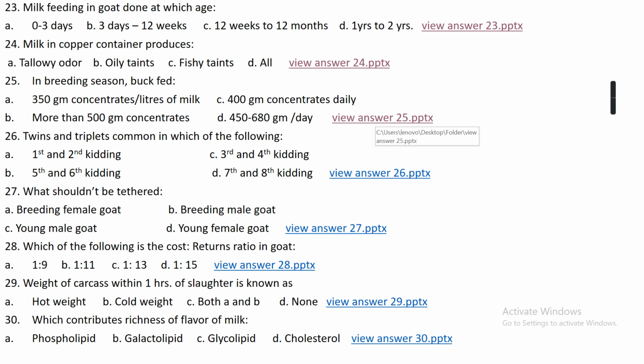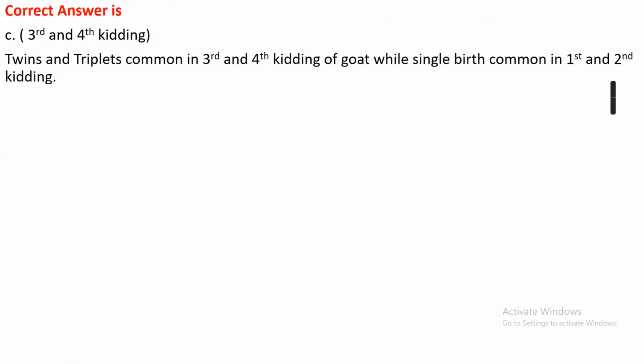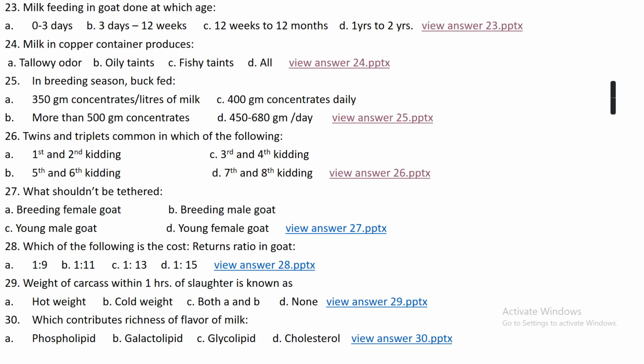Question number 26. Twins and triplets are common in which of the following? Option A, first and second kidding. Option B, fifth and sixth kidding. Option C, third and fourth kidding. Or option D, seventh and eighth kidding. The right answer is third and fourth kidding. Actually, twins and triplets are common in the third and fourth kidding of a goat, while single birth is common in first and second kidding.